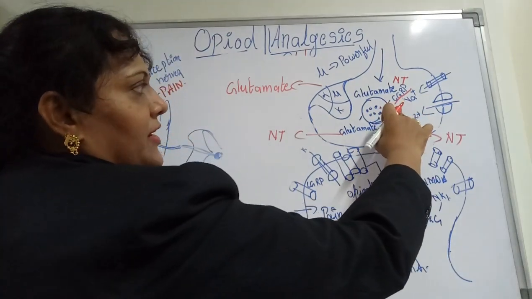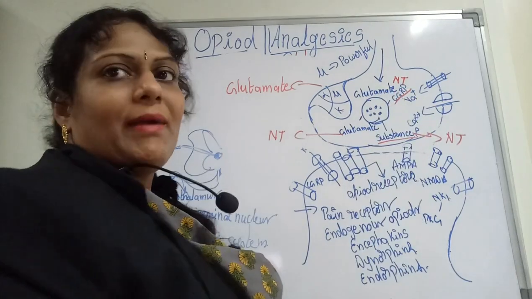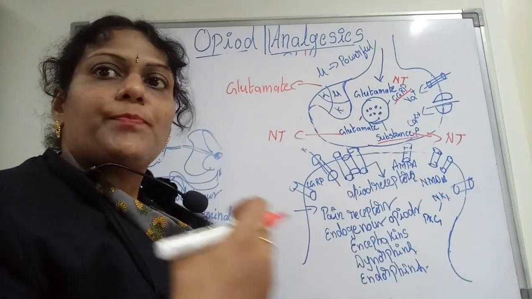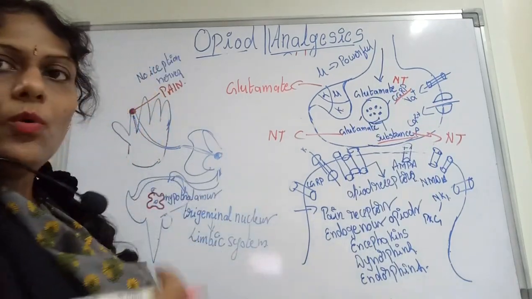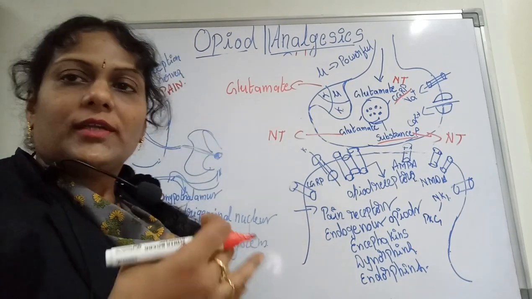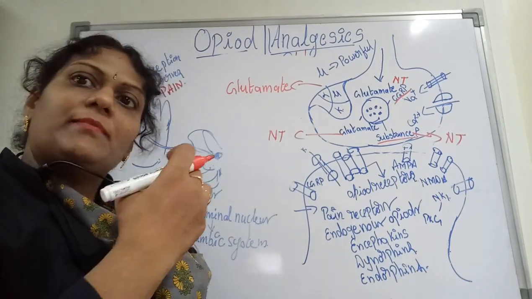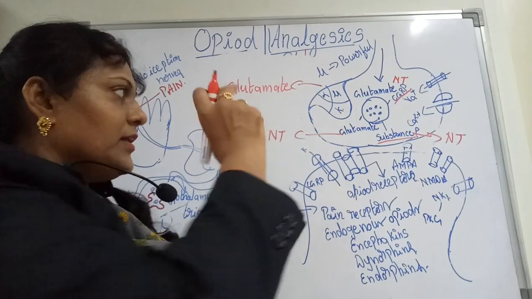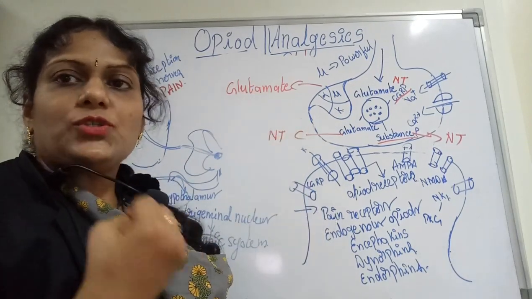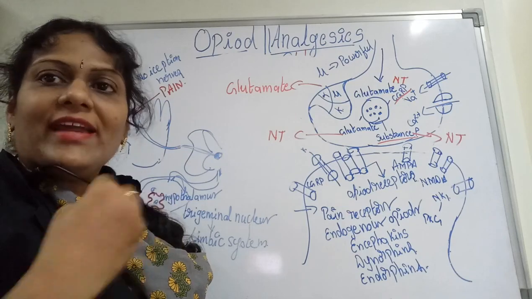And we have another neurotransmitter, CGRP. Once the pain message has been sent to the CNS, this glutamate neuron has to be excited. Why do we need to excite?